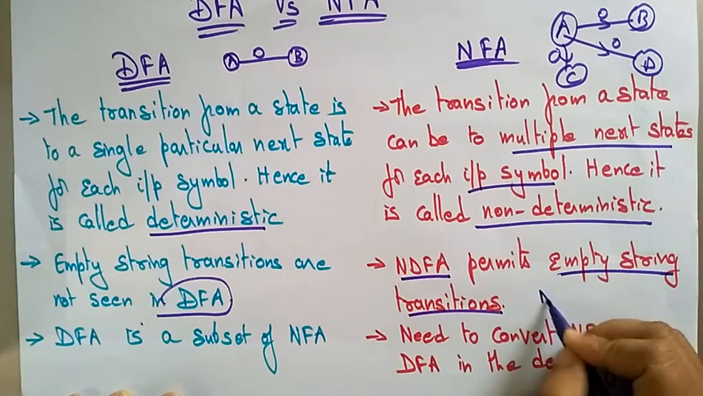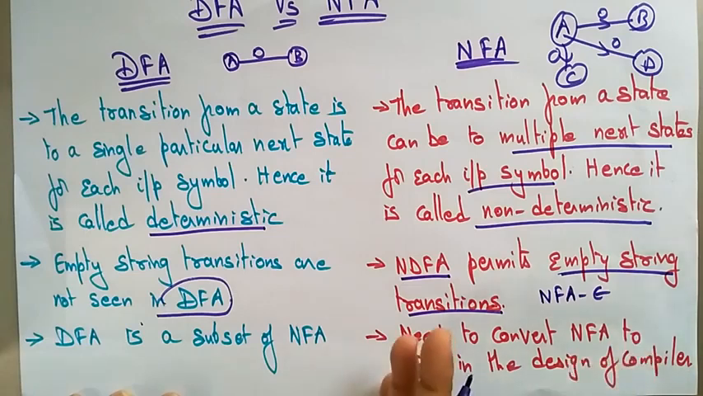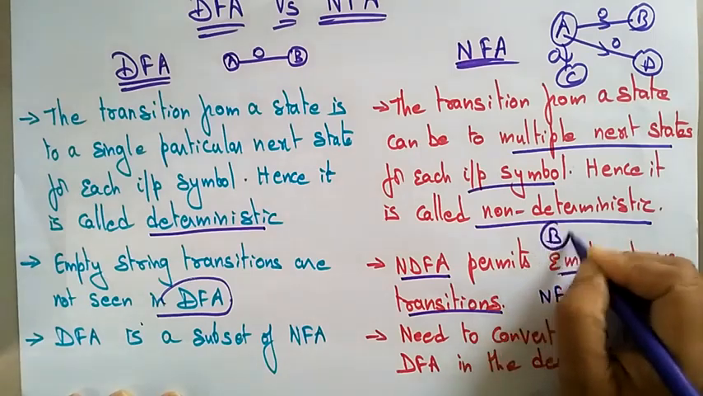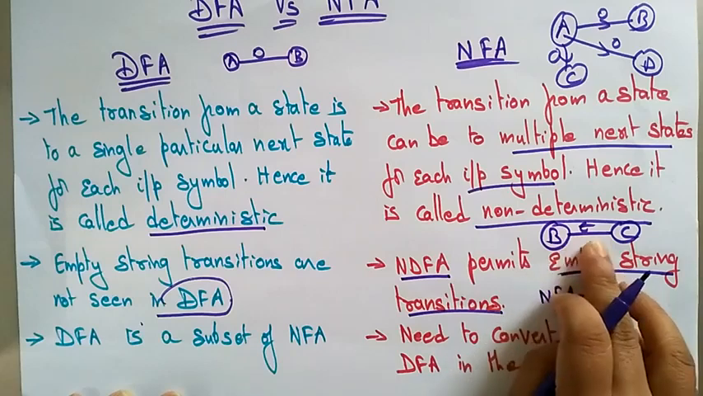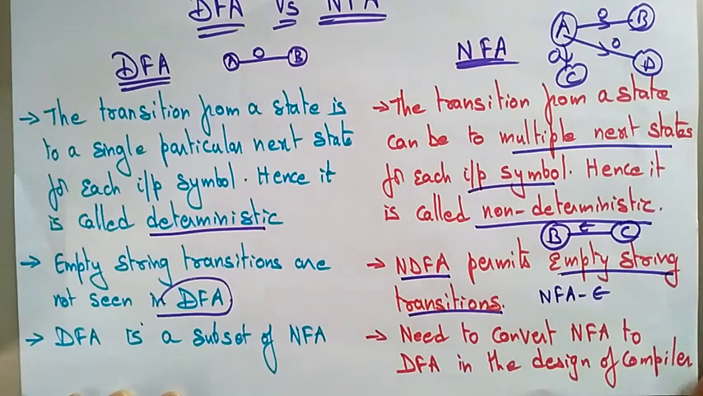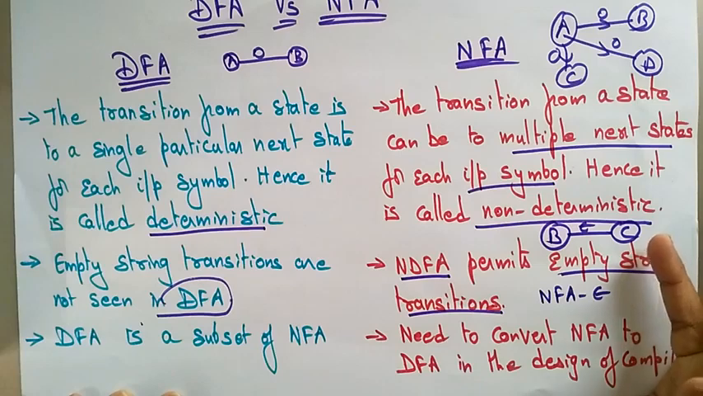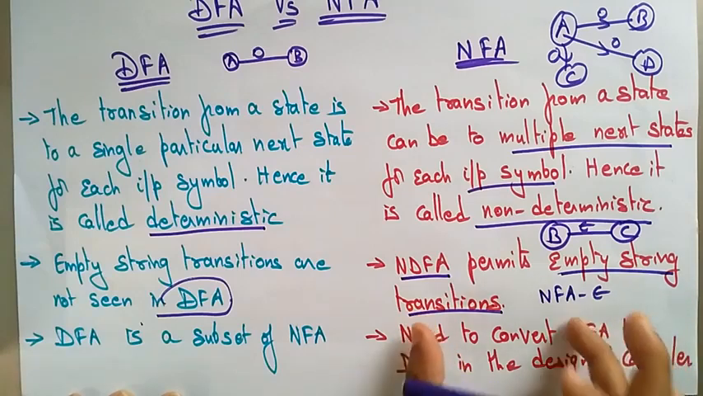That means there are some epsilon moves. NFA with epsilon moves is a possibility. With epsilon moves, one state can go to another state without an input transition. Suppose B is there, B with epsilon moves goes to C. So without any input symbol, the B state sees nothing, and if it doesn't see anything, it can go to the next state. So that is a possibility in NFA.